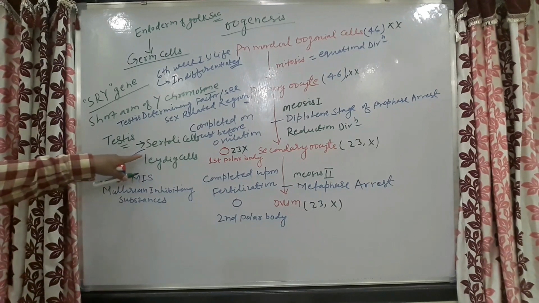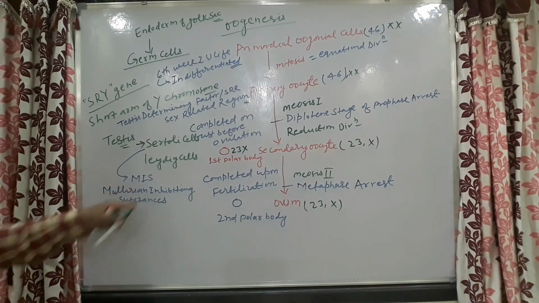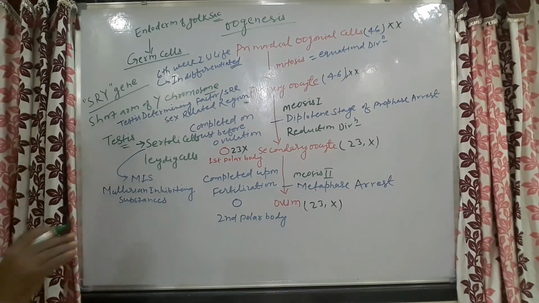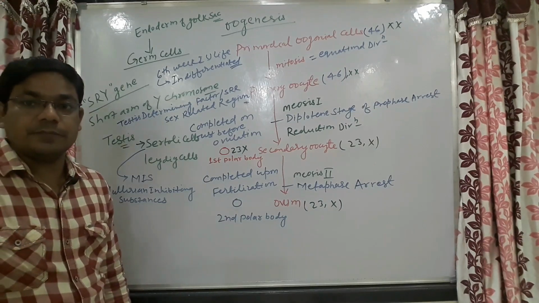Now come to here. These Sertoli cells will secrete Mullerian inhibiting substances. What will they do? These Mullerian inhibiting substances will prevent the formation of Mullerian duct derivatives.